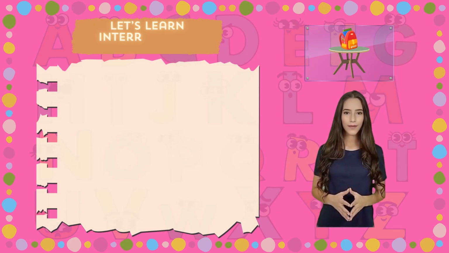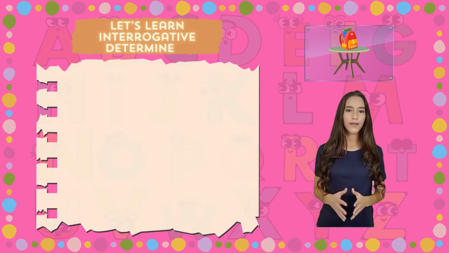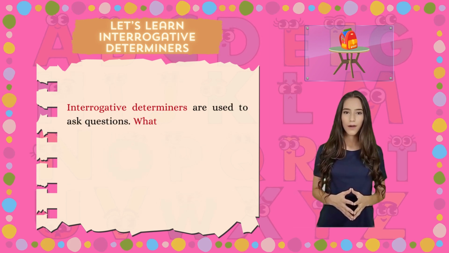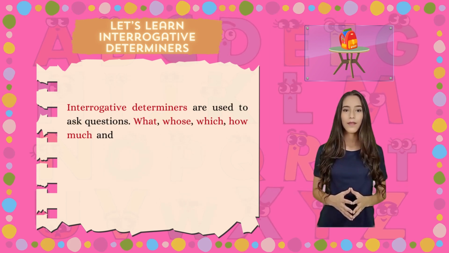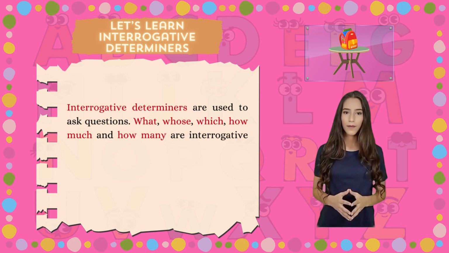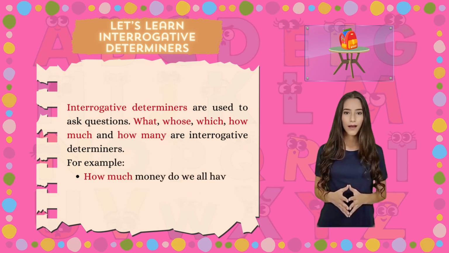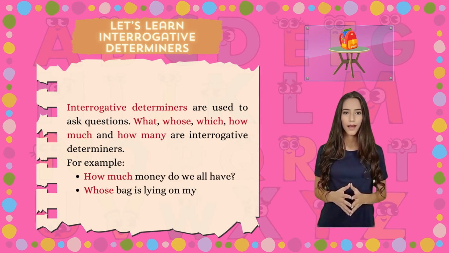Let's learn interrogative determiners. Interrogative determiners are used to ask questions. What, whose, which, how much and how many are interrogative determiners. For example, how much money do we all have? Whose bag is lying on my table?